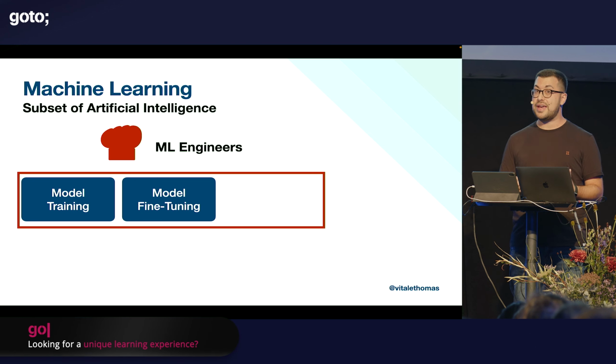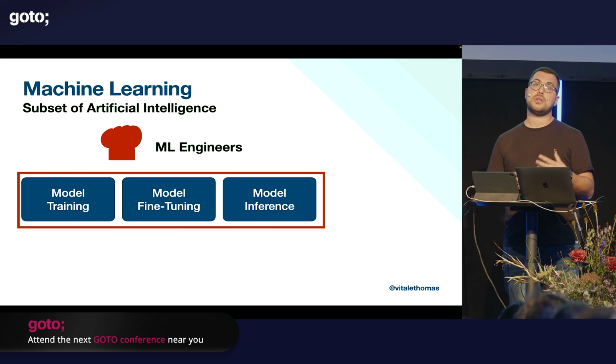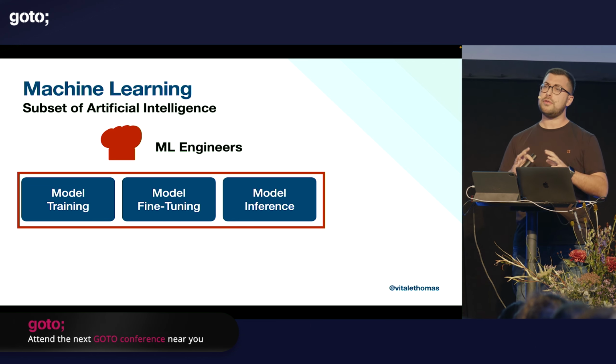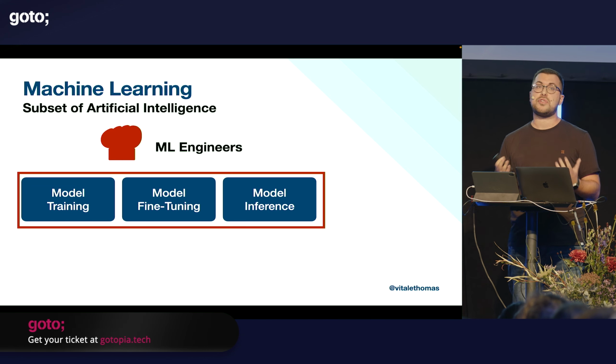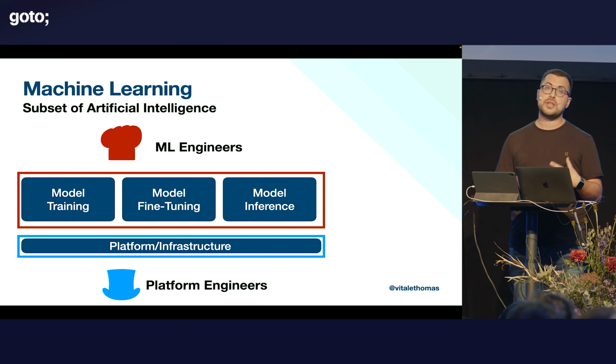Either way, at the end, we want to deploy this model and be able to use it. That's what we call inference. Now, all of these require some dedicated infrastructure, typically. So we also have some platform engineers providing all these infrastructure capabilities.